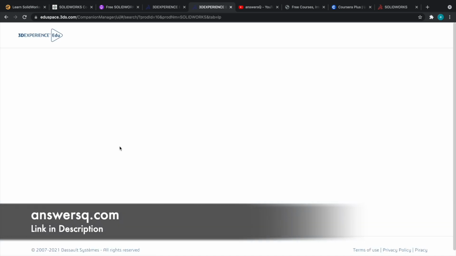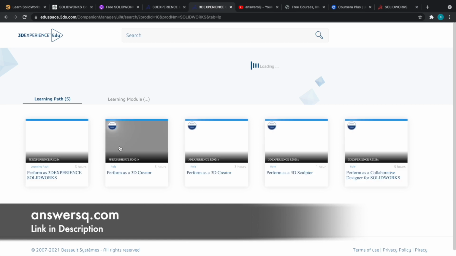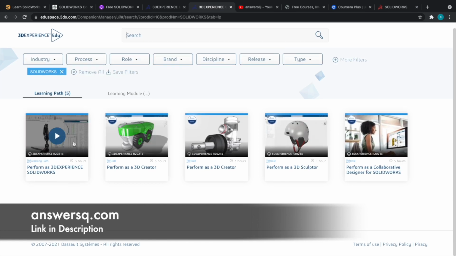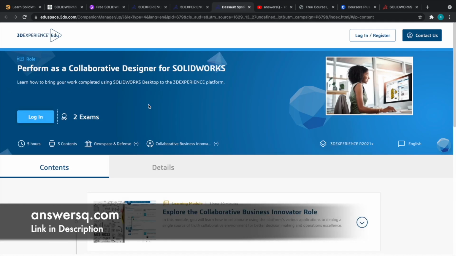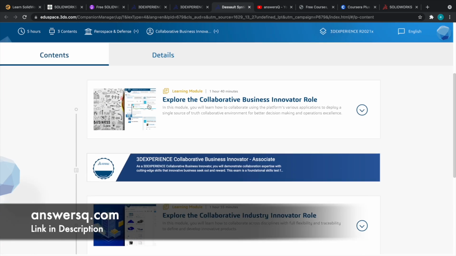And once you choose SolidWorks, you can see the courses and the learning paths that are available for you to learn about SolidWorks. So you have Perform as 3D Experience SolidWorks, Perform as a 3D Creator courses, 3D Sculptor course, and you have Perform as a Collaborative Designer for SolidWorks. And you can choose the course in which you want to enroll in. For example, let's say you want to take this Perform as a Collaborative Designer. Just click on it and you'll be going to the course page like this, and these are the course contents.